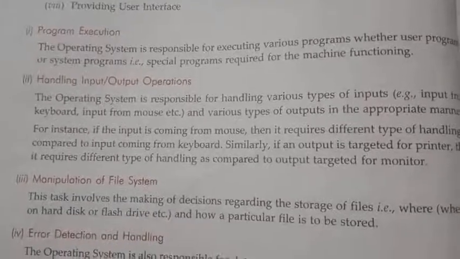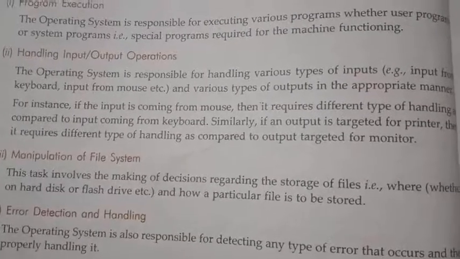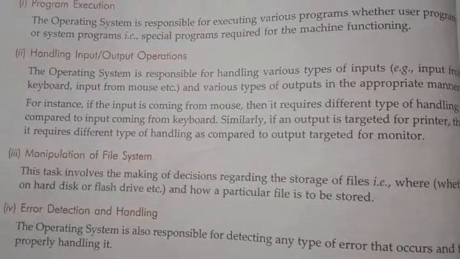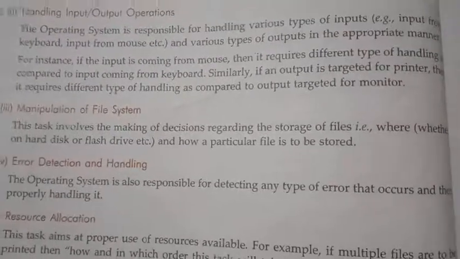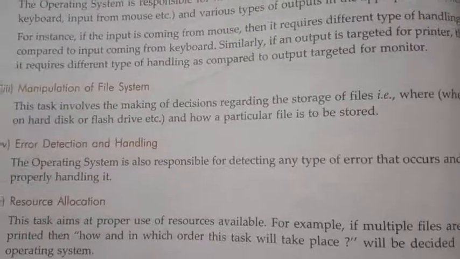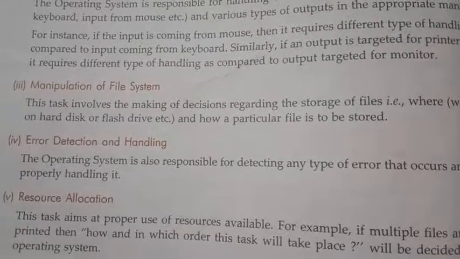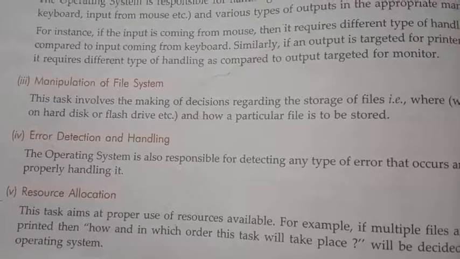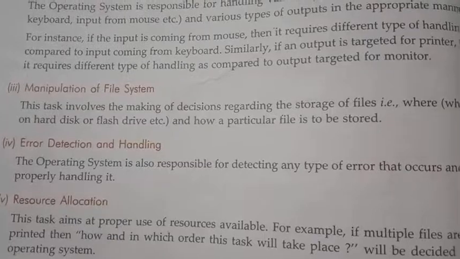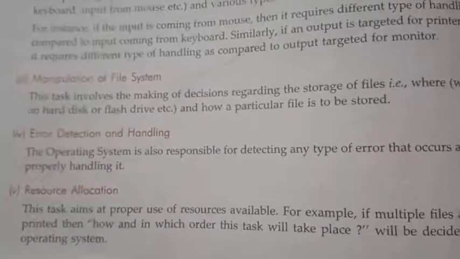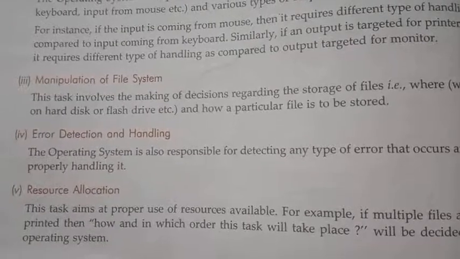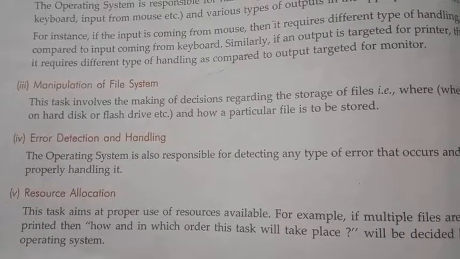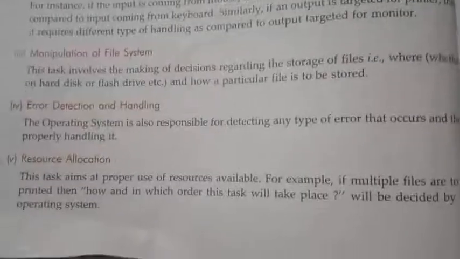The second one is handling input and output operations. We already studied what input and output mean. All types of input and output operations are handled by the operating system only. The data stored on the computer is in the form of files. File manipulation means storing a file, and where it is stored, the actual storage location in memory, is also decided by the operating system only. If any error happens on the computer, error detection and error handling is another duty of the operating system.